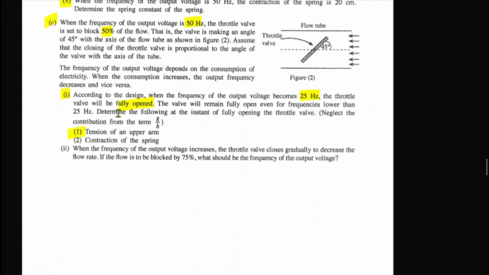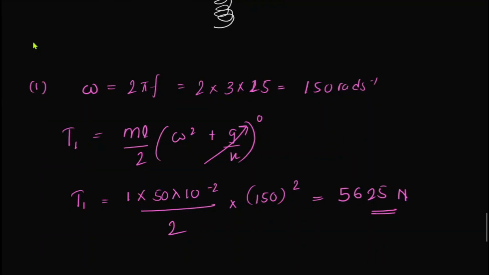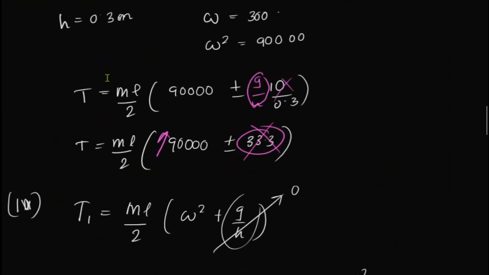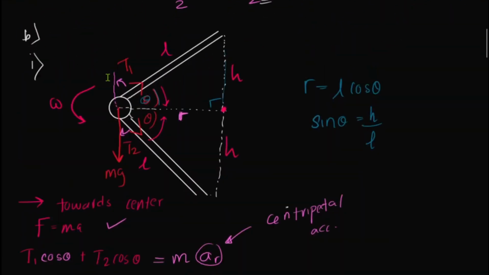Okay, fine, we have found that. What else now? Now we need to find next the contraction of the spring when the output voltage is 25 hertz. We need to find the contraction of the spring. This is a good question, guys, so you need to be very clear on this.